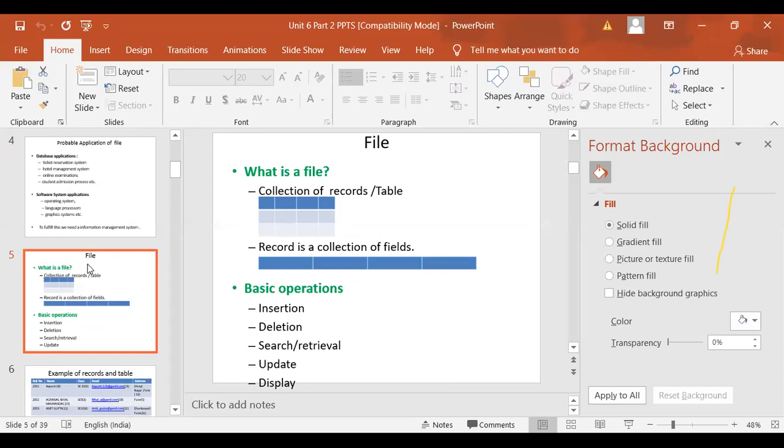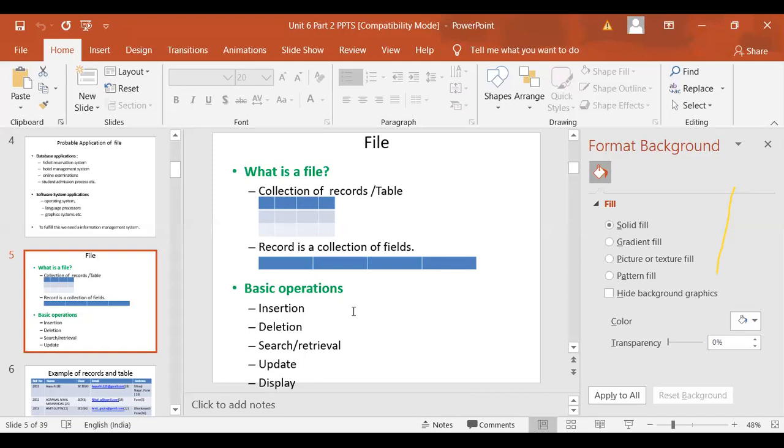And each individual record is a collection of different fields. I think you already know all these concepts, but whenever it is asked in the examination, you should be able to explain it with an example. And we know what primitive operations we are going to perform on it, just like we have done for the other data structures. We are going to do the same for the file: insertion, deletion, search, update, retrieval, and sorting.